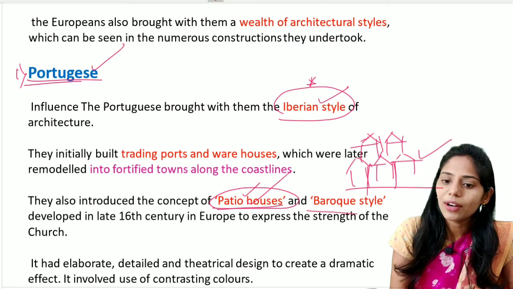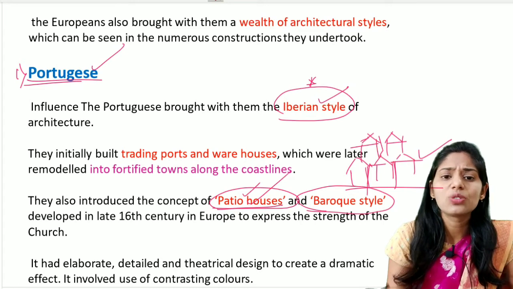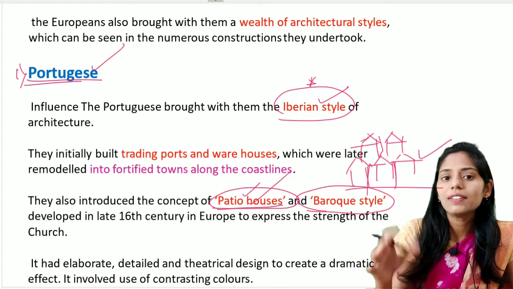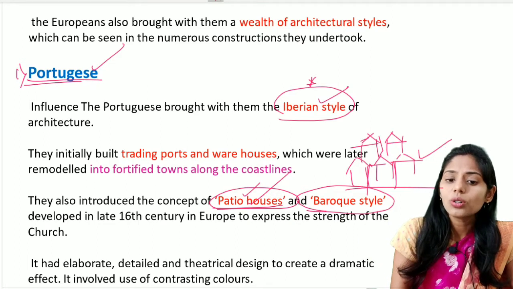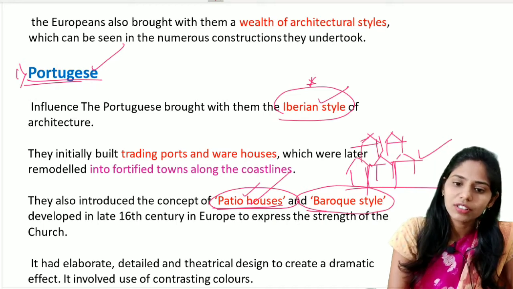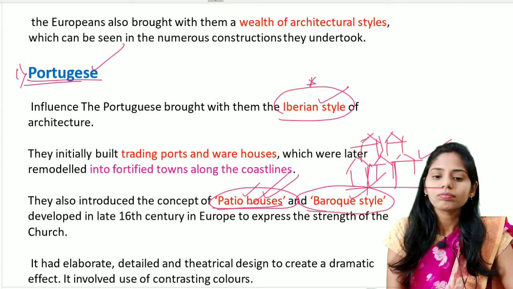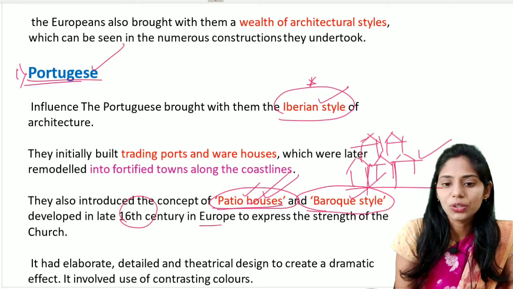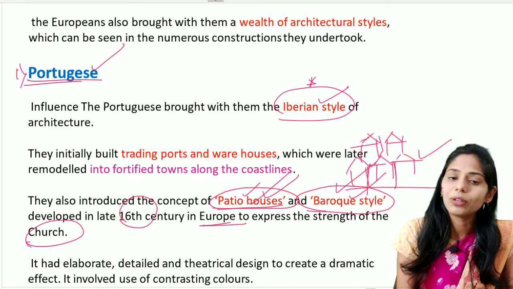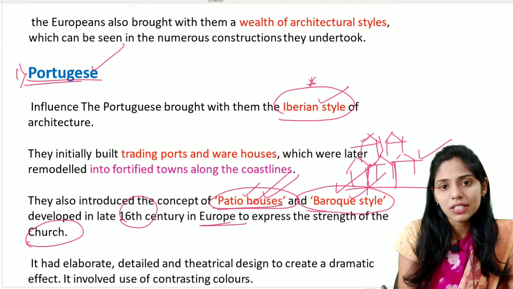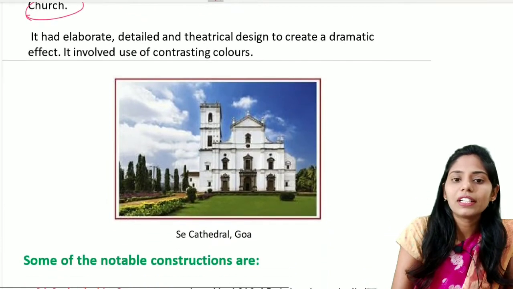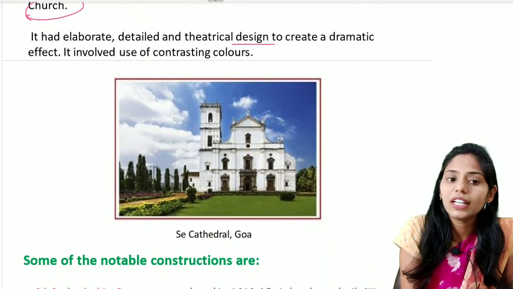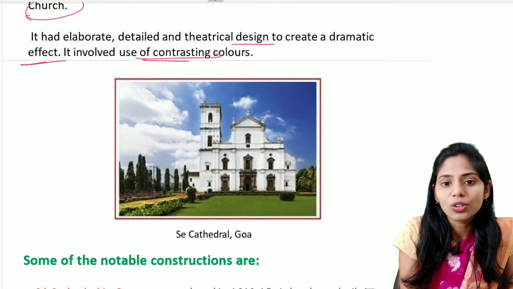The next one is the Baroque style. In this Baroque style, we see extensive decoration of the buildings. Mainly if you see the churches of the Portuguese, there is extensive decoration made on the surface. So the important features of Portuguese architecture were the patio houses and also the Baroque style. It mainly developed during the 16th century in Europe to express the strength of the church. This Baroque style, mainly used for decoration, is seen mainly in churches. It had elaborate detail and theatrical design, mainly to create a dramatic effect, and it also used contrasting colors.